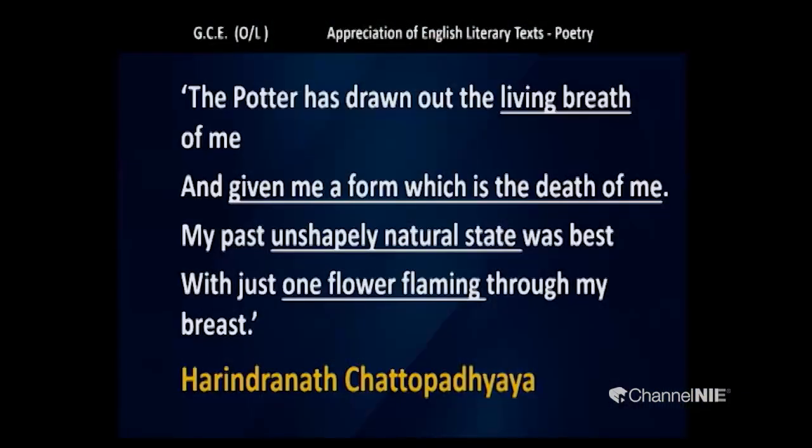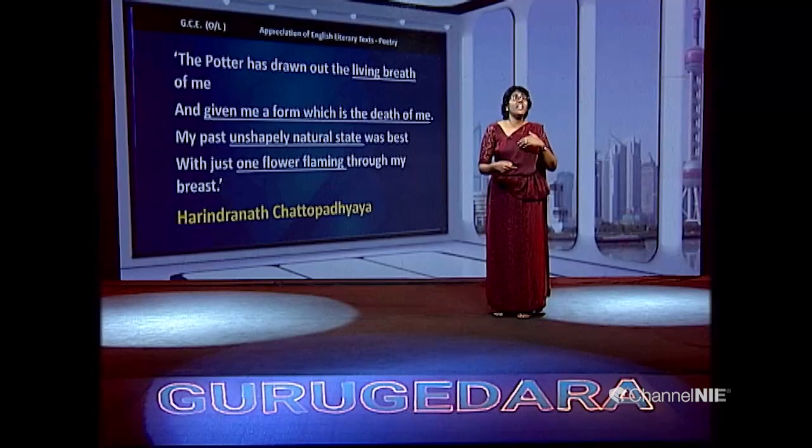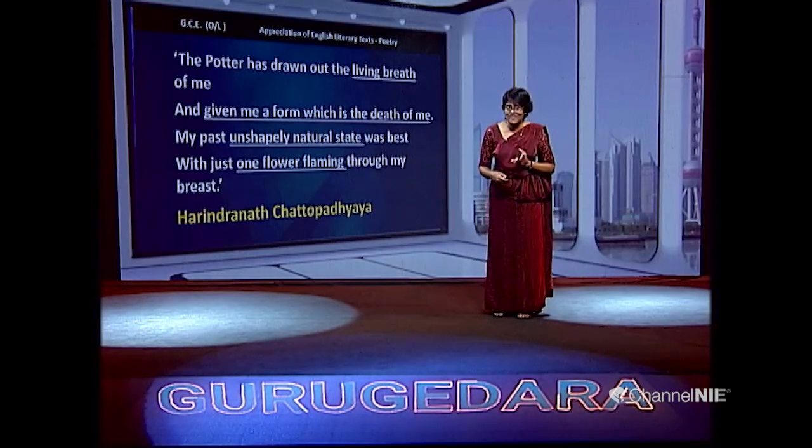The condition was natural, but it says it was the best. And why was it best? The goblet speaks, "with just one flower flaming through my breast." So it actually enjoys the company of a little flower which was shining or glowing through its breast.